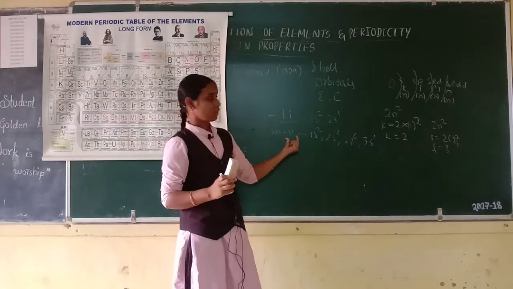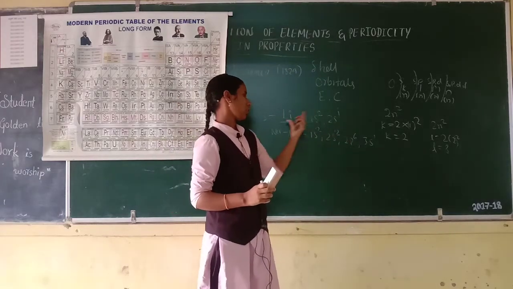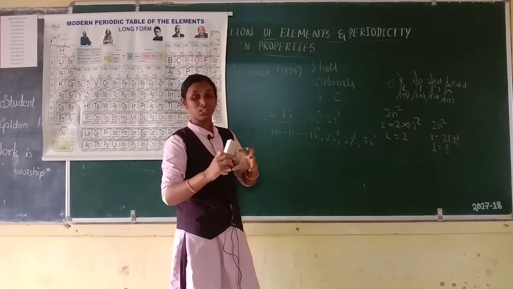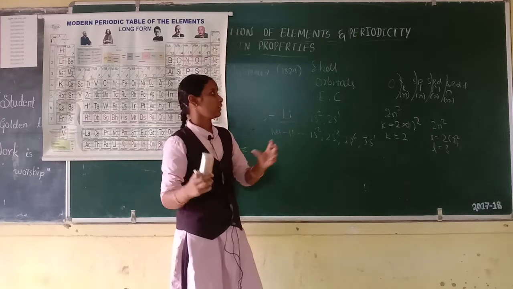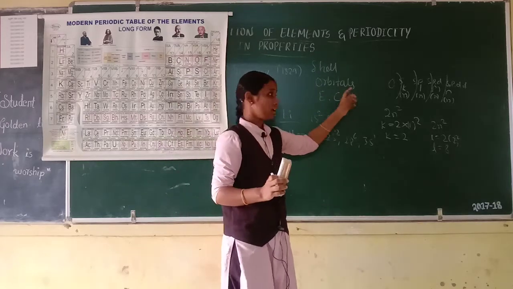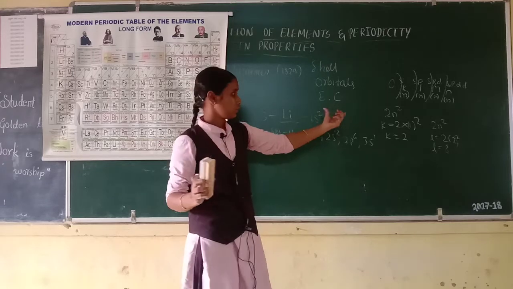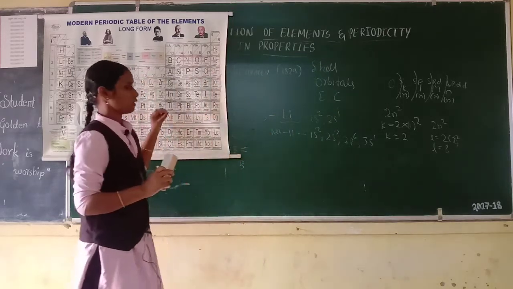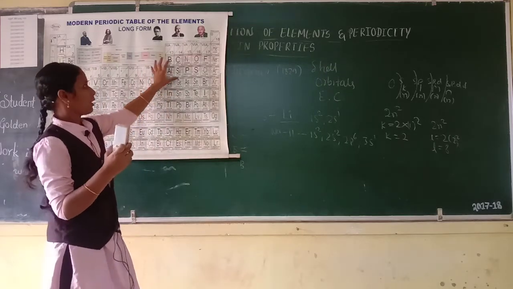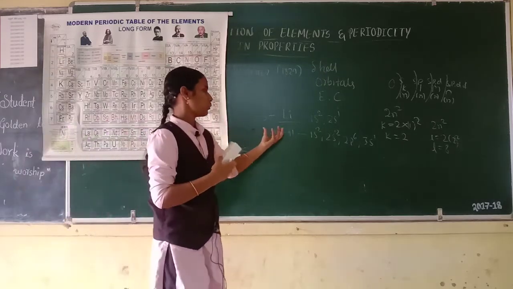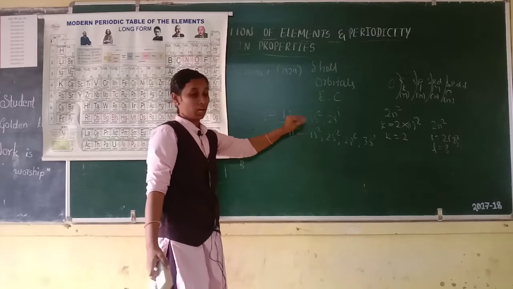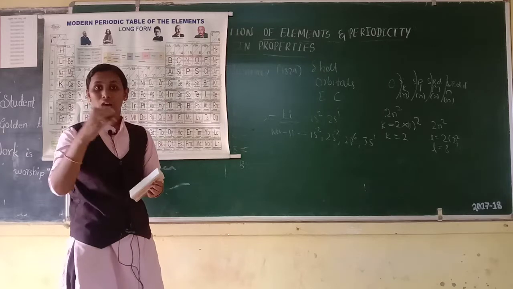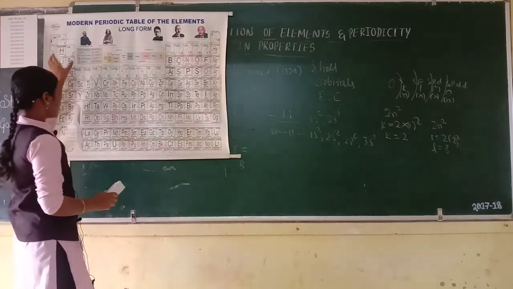This is the electronic configuration of sodium. So what is electronic configuration? Distribution of electrons into different orbitals of an atom. You already know how we write the electronic configuration, but now we are studying electronic configuration with group.